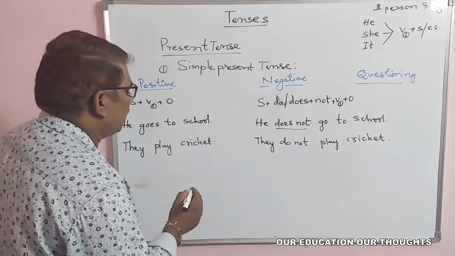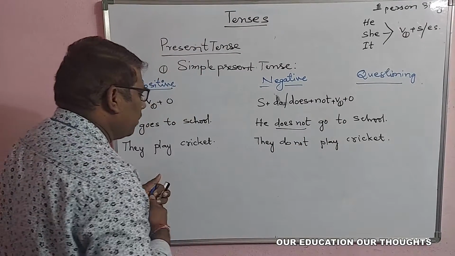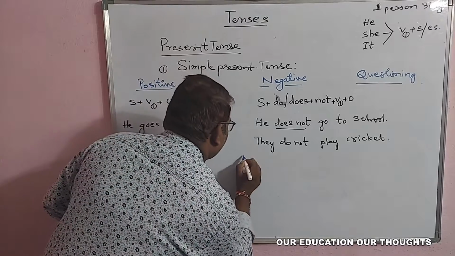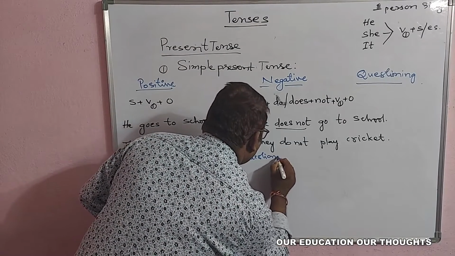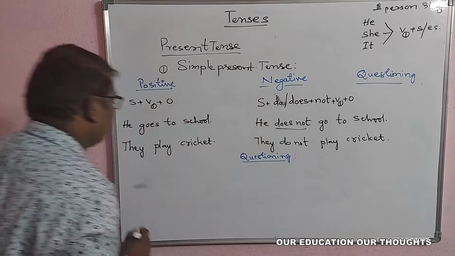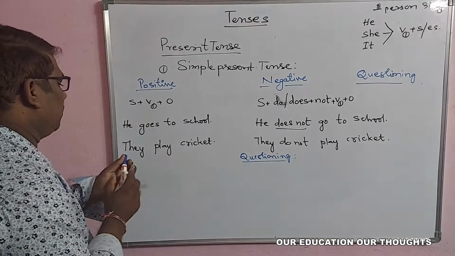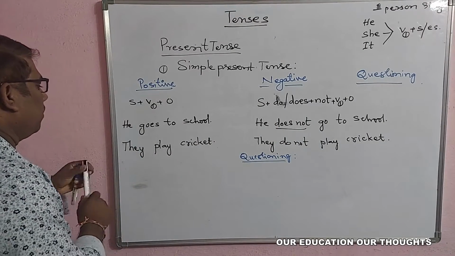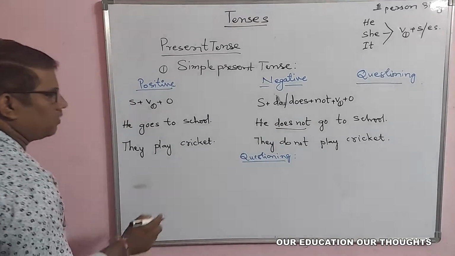Now let us see some examples for these only, how to make questions. How can we frame a question? In this, here also positive and negative is there.